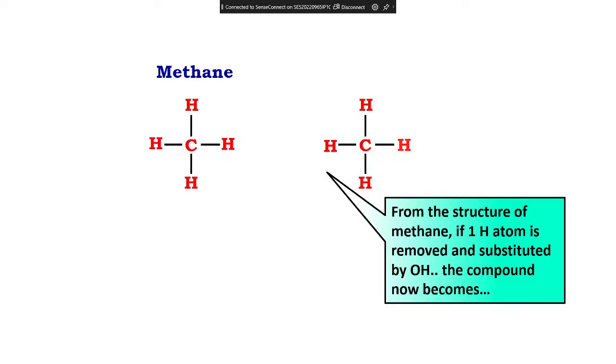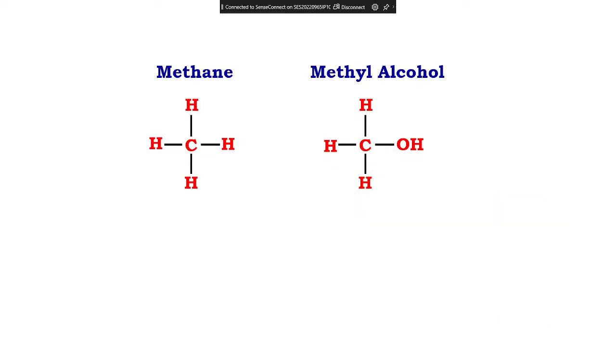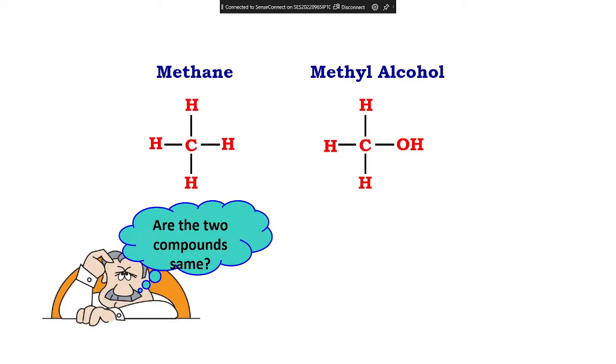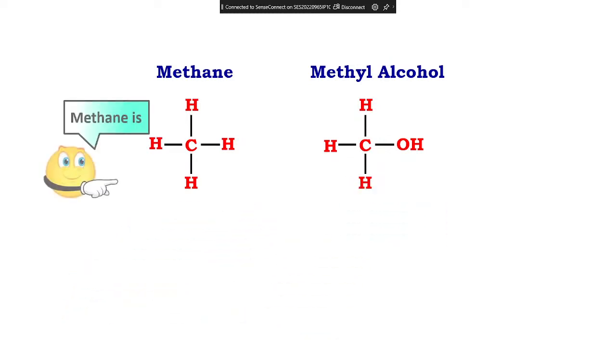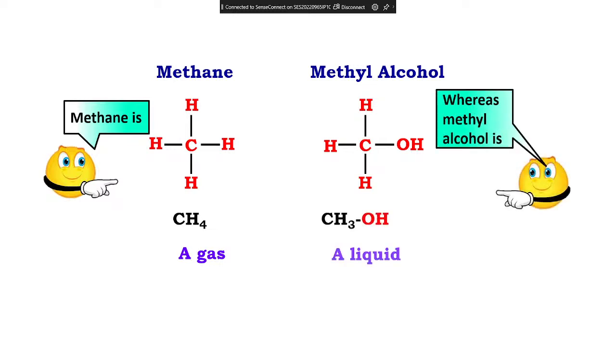Now instead of 1 H, I remove this 1 H and I replace it by OH. What is OH? Alcohol. OH becomes alcohol. So now this becomes methyl alcohol. It becomes what? Methyl alcohol. Okay. So are the two compounds same? Are they both same? No. Why? Because methane is CH4. It is a gas. Yes or no? And this one, CH3OH, is a liquid.